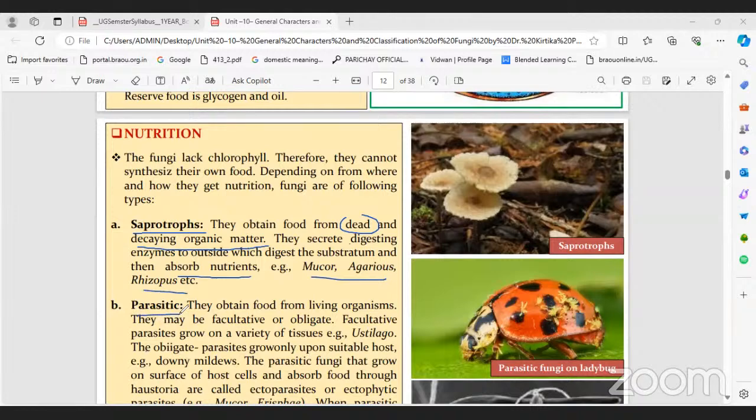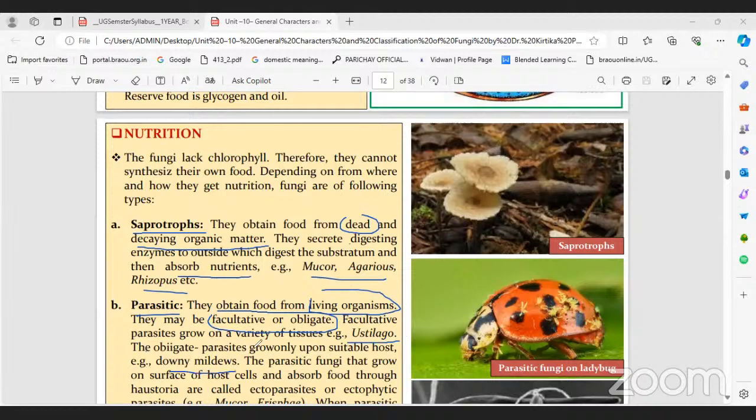You know parasite. What is a parasite? Parasite means obtaining food, but here it is obtaining food from a living organism. They may be facultative or obligate. Facultative parasite, obligate parasite. First, facultative parasite: grows on a variety of tissues. Example, Ustilago. And obligate parasite, example downy mildew.